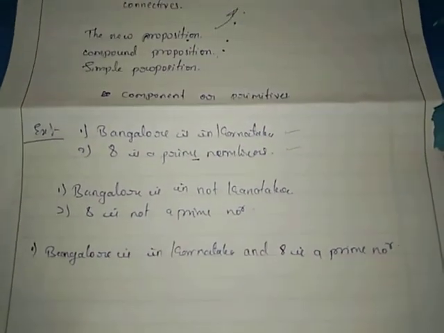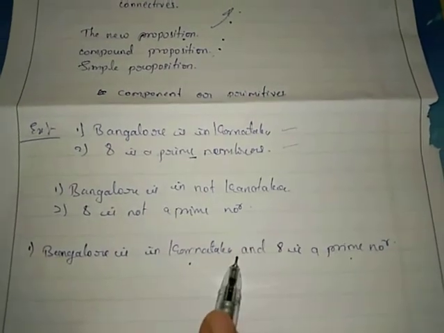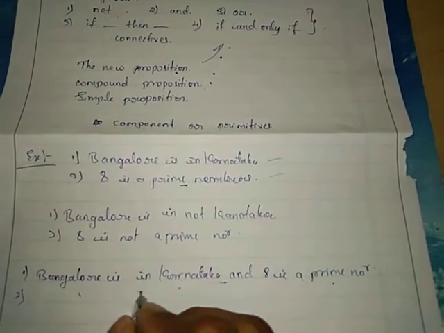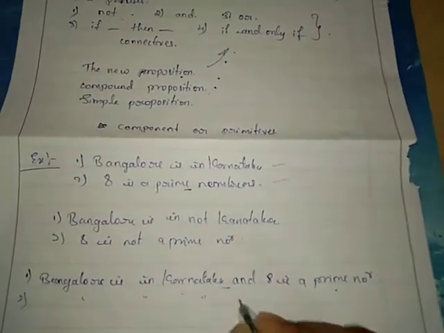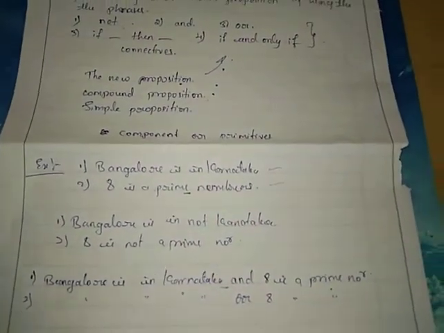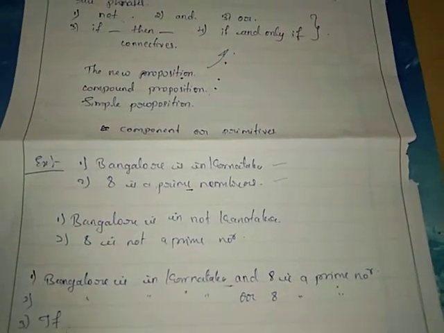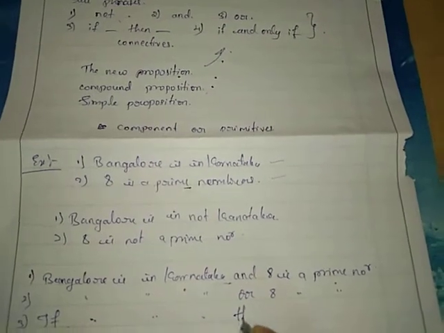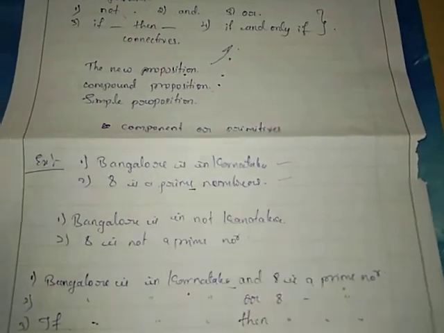That is how to connect two propositions by these connectives. And also we can use or: Bangalore is in Karnataka or 8 is a prime number. And the third one, if Bangalore is in Karnataka, then 8 is a prime number.